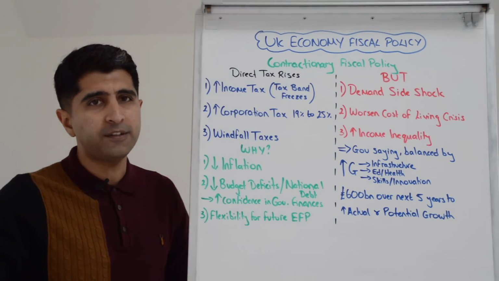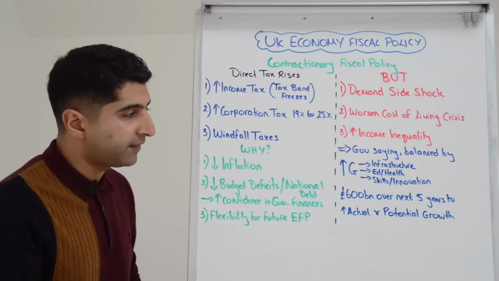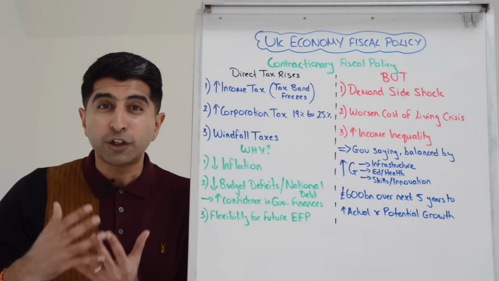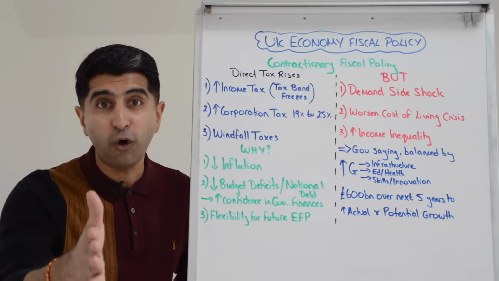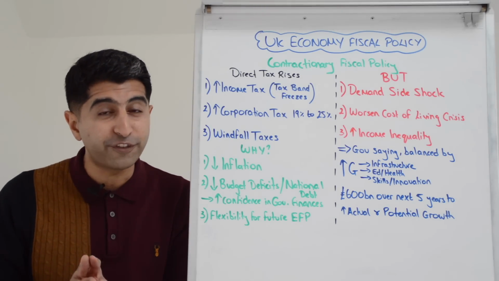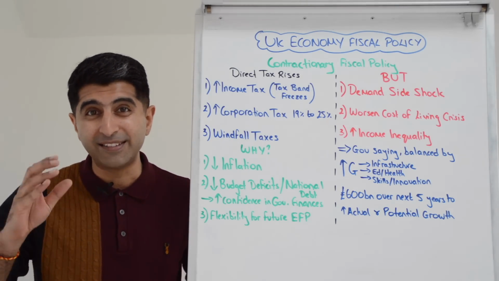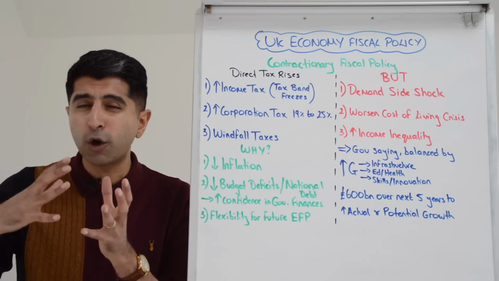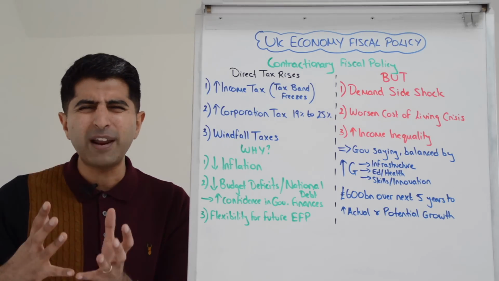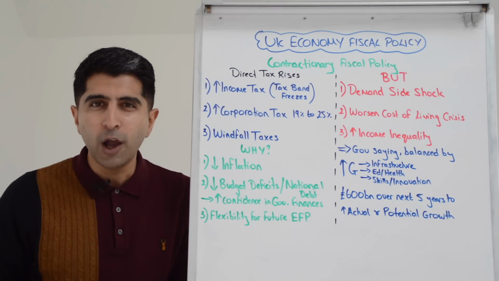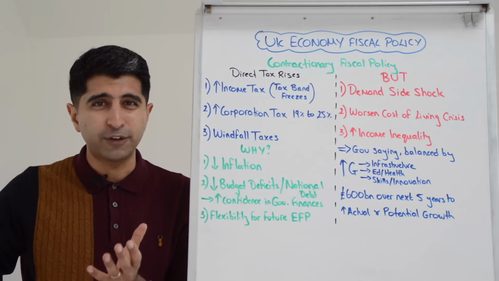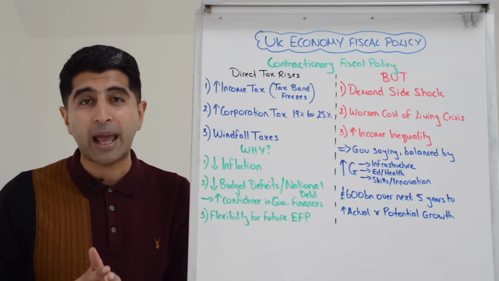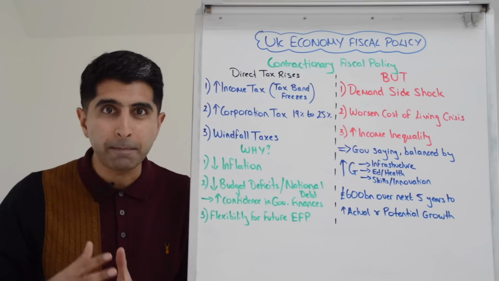Absolutely, use these policies to bring down our budget deficits, bring down the national debt, try and increase confidence in the state of government finances. We saw what happens if people lose confidence in the state of government finances. The end of September 2022, Kwasi Kwarteng, Liz Truss, that crazy mini budget. Look what happened when people lost confidence in government finances. Interest rates on government bonds, on government debt went through the roof. There was a meltdown of our economy, risk of government bankruptcy.